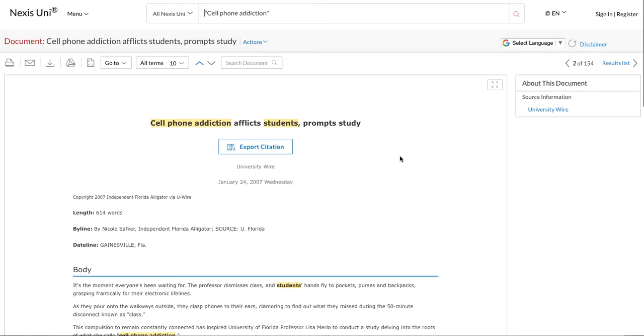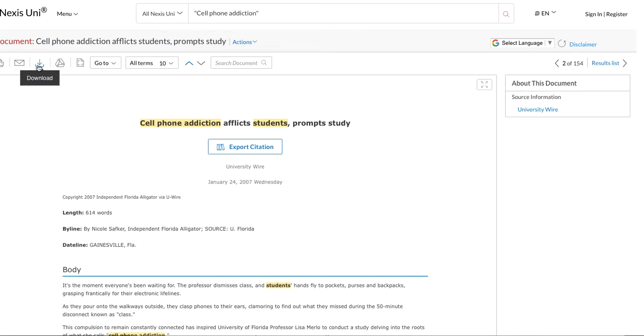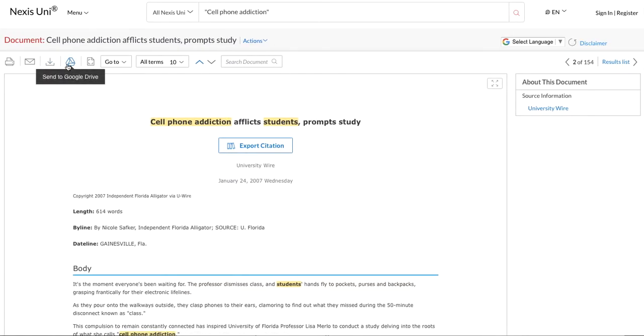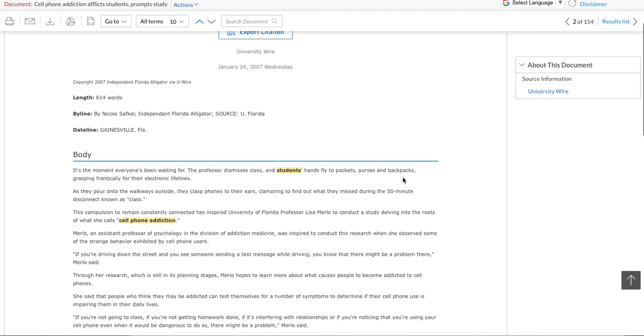Now, there isn't really a way to save this like with academic search. You can download it, which is great. You can export it to Google Drive. What I've always done in the past is I copy it into a Word document and I save it. But we would read this,